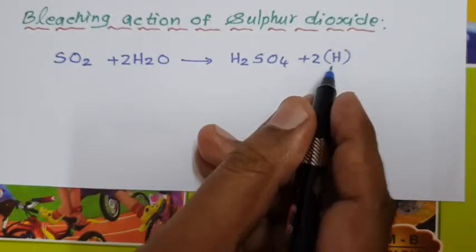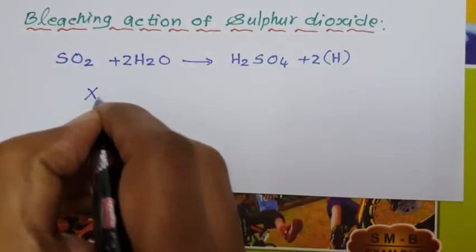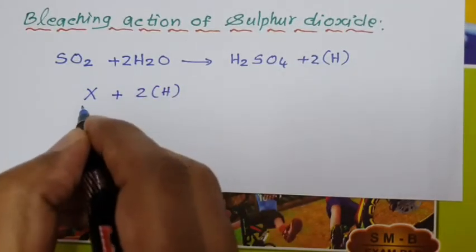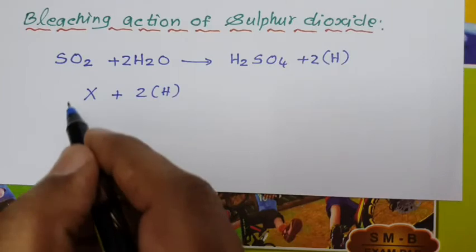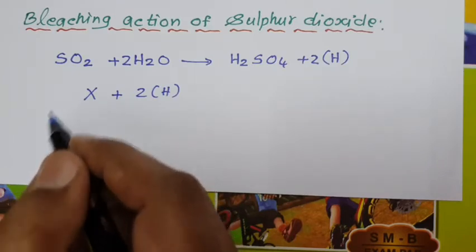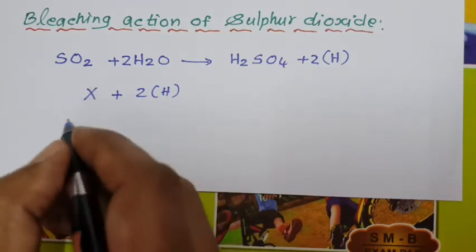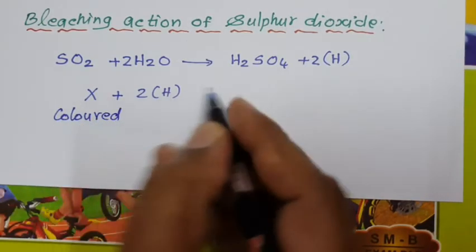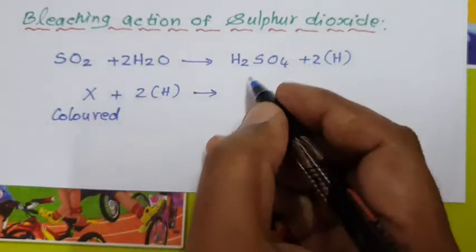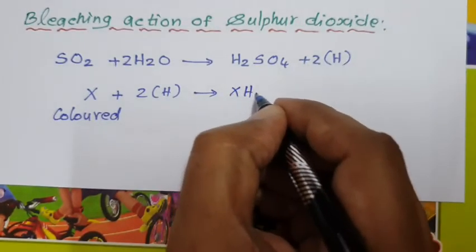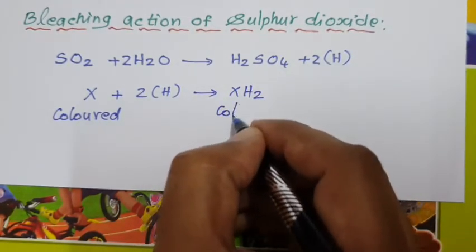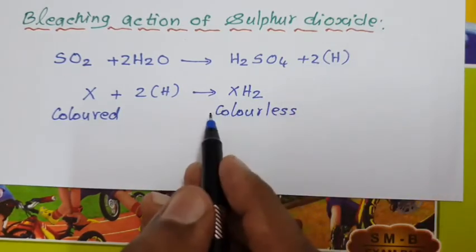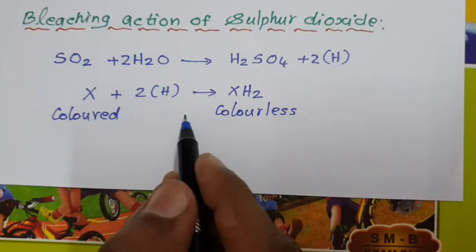This nascent hydrogen is treated with the colored substance; the colored substances are very soft materials like wool, silk, sponges, straw, ivory, etc. When the colored substance reacts with the nascent hydrogen, it is converted into colorless substances. Colorless substances, but this bleaching is only temporary.